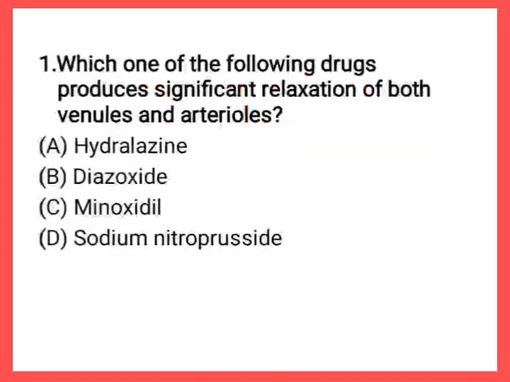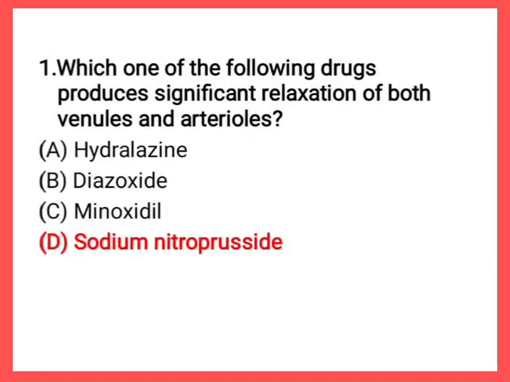The first question is, which one of the following drugs produces significant relaxation of both venules and arterioles? The options are hydralazine, diazoxide, minoxidil and sodium nitroprusside. The correct answer is sodium nitroprusside. Sodium nitroprusside is the drug that relaxes both arteries and veins.